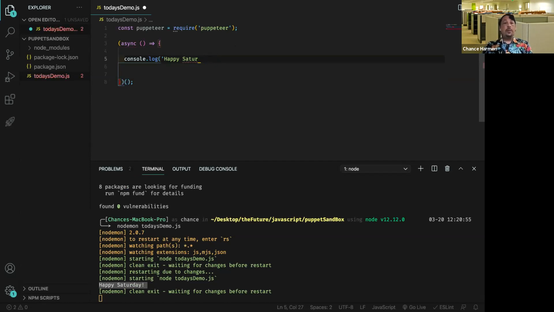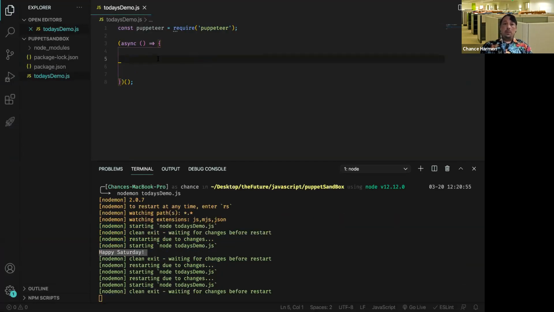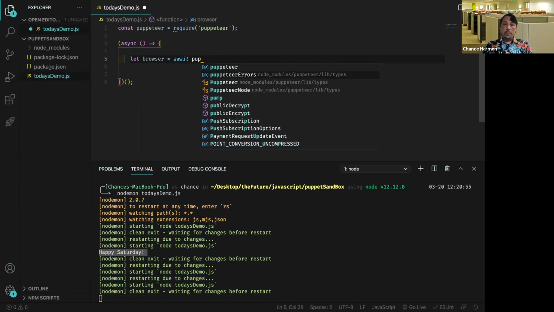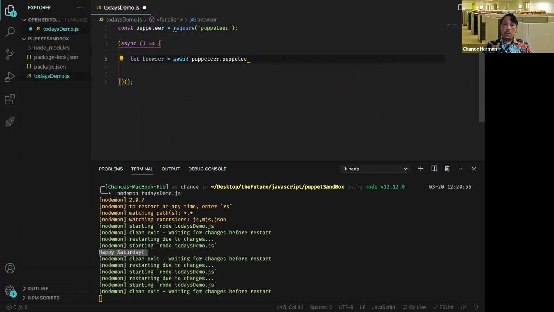All right, we don't need this anymore. But what we do need is some of the basics to get Puppeteer started. And one of the first things we need is this thing called a browser. And this will make more sense as we go along, but this is exactly what Puppeteer is telling you to do. And we're going to reference Puppeteer, and I hate that autocorrect thing it does. And it's got a method called .launch.